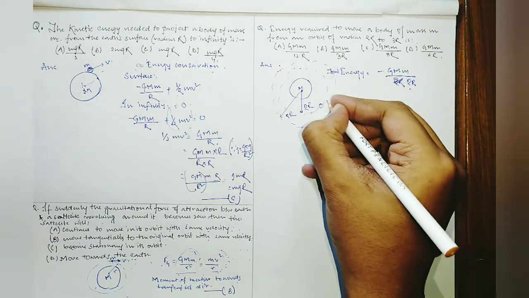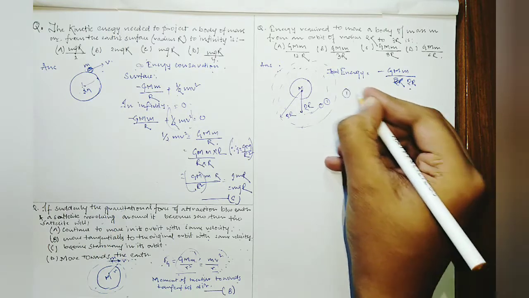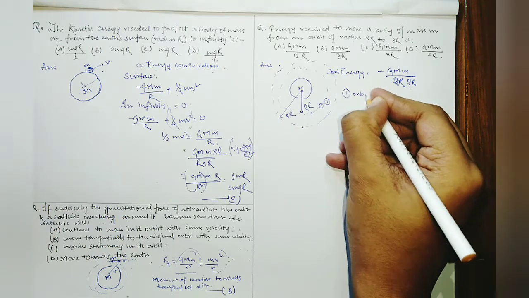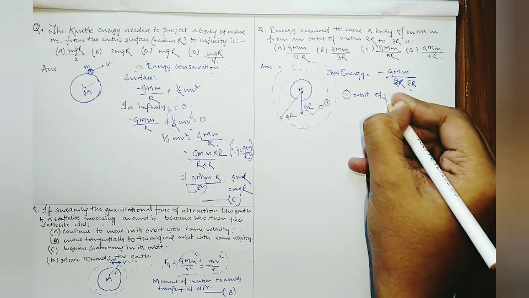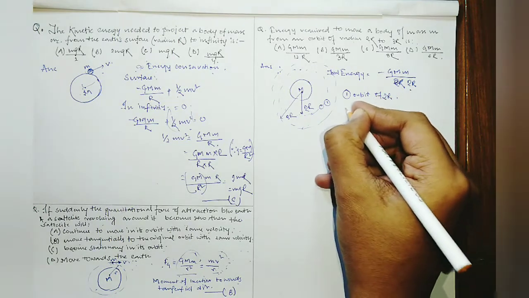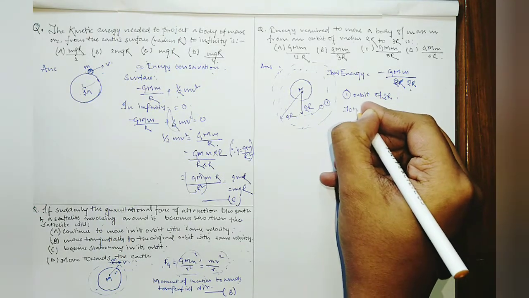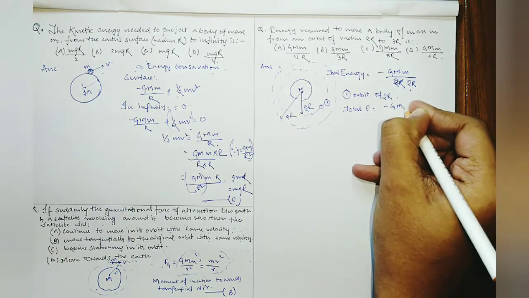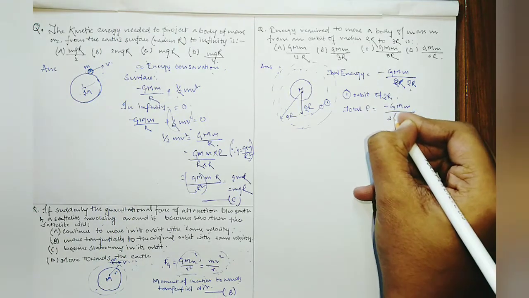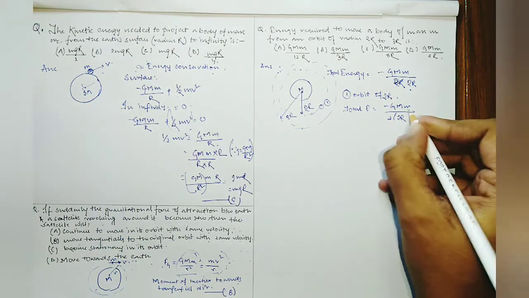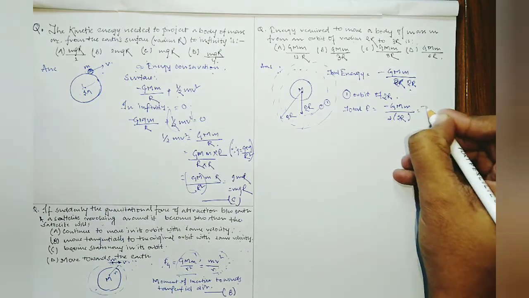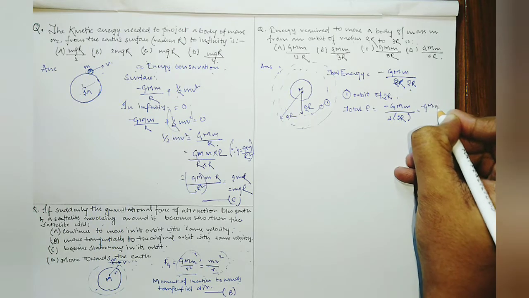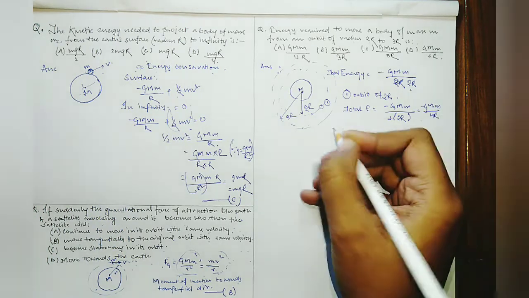Now for the first orbit of 2r radius, total energy is given by minus GMm by 2 into 2r, which is minus GMm by 4r.